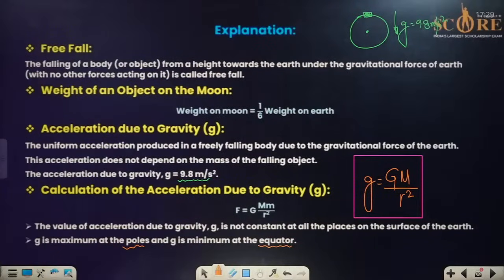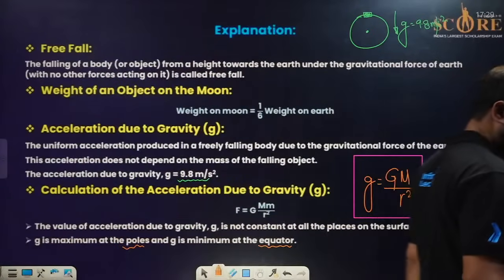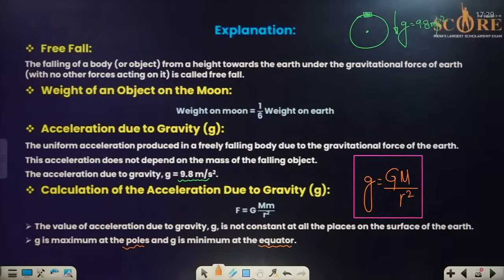The value of the acceleration due to gravity will be maximum at the poles, and it will definitely be minimum at the equator. Why? Because of that formula: g, the acceleration due to gravity, equals the universal gravitational constant multiplied by the bigger mass, divided by the distance between them square. I hope you have understood this much, and let us move forward with the next one.